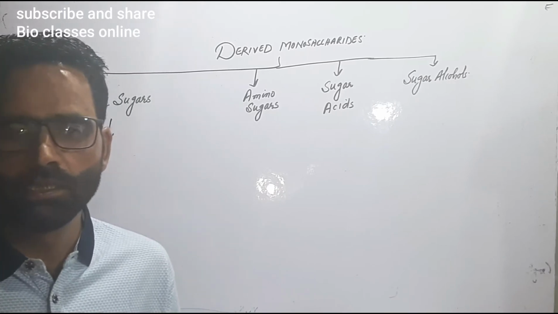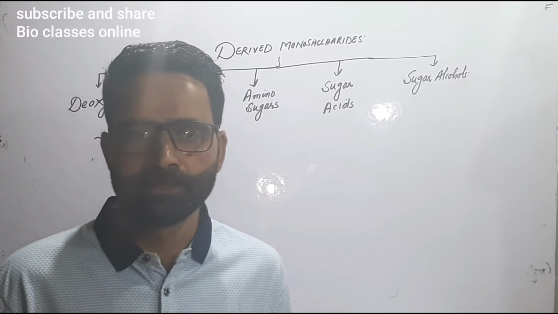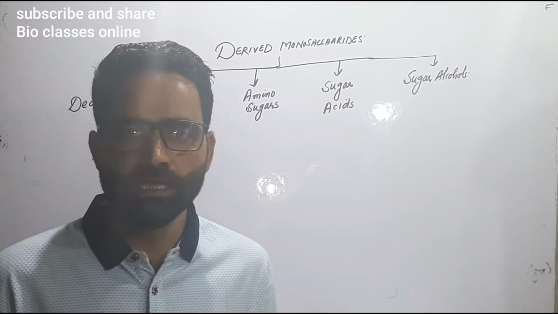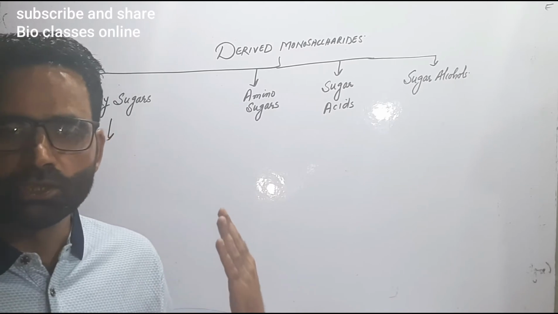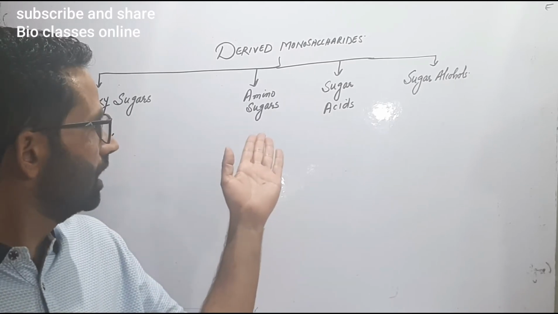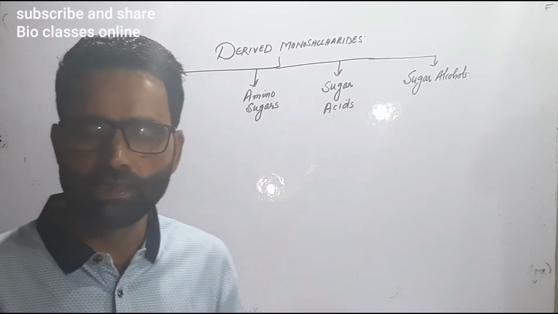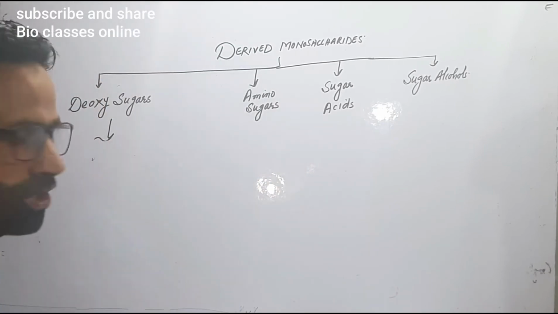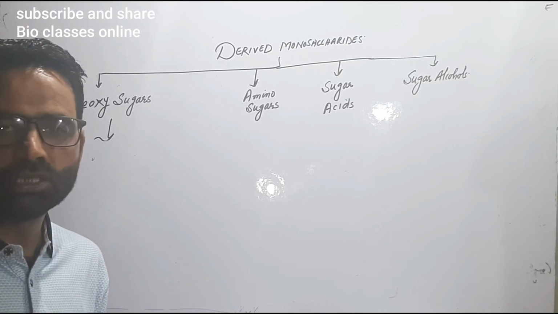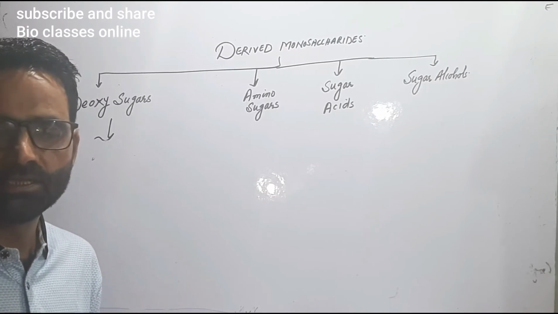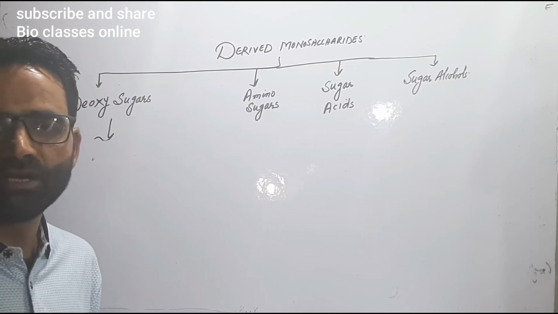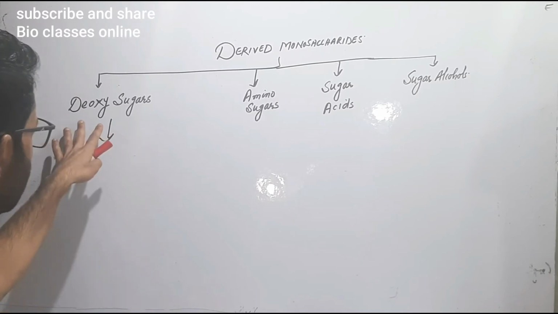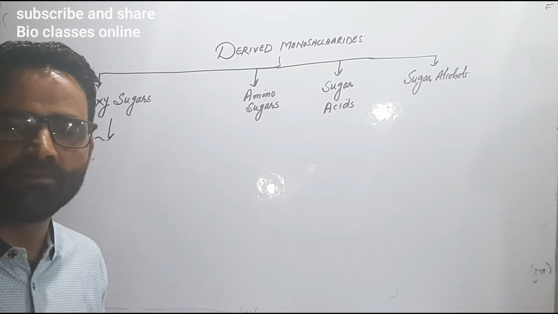One is the deoxy sugars, second one is the amino sugars, third one is the sugar acids, and the fourth one is the sugar alcohols. Coming to the first one, that is the deoxy sugars. They are those monosaccharides which are lacking one of the oxygens. ये वो मोनोसेक्राइड्स हैं जिनमें एक ऑक्सीजन की कमी होती है.